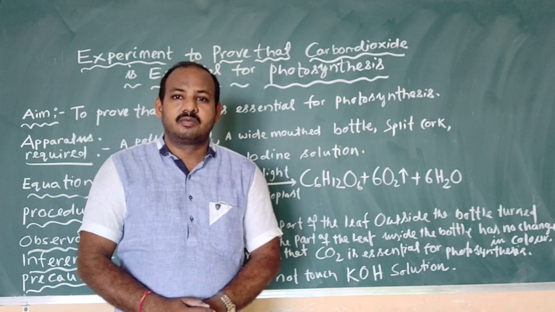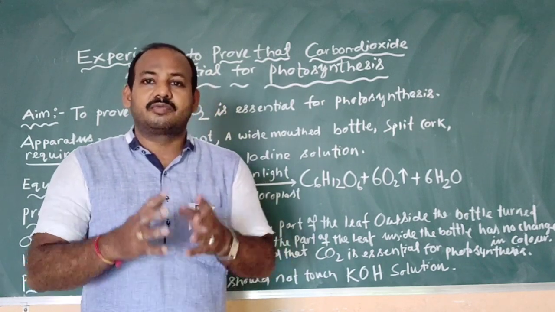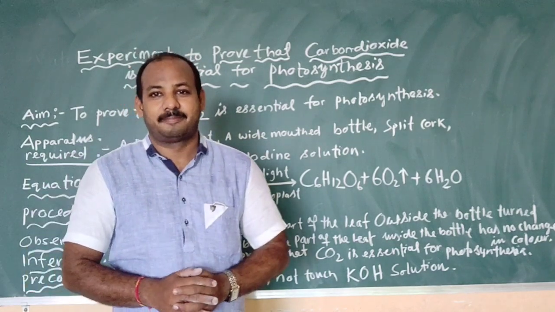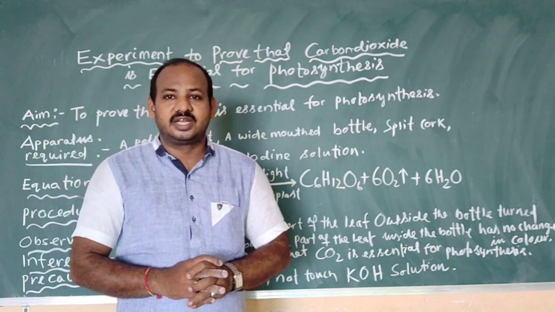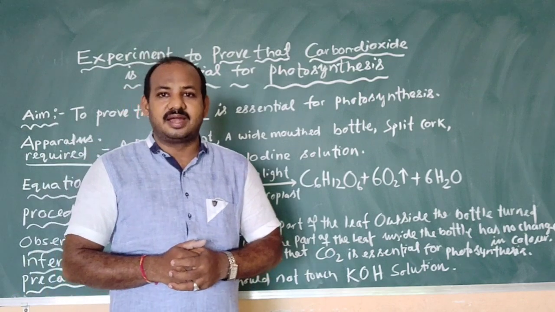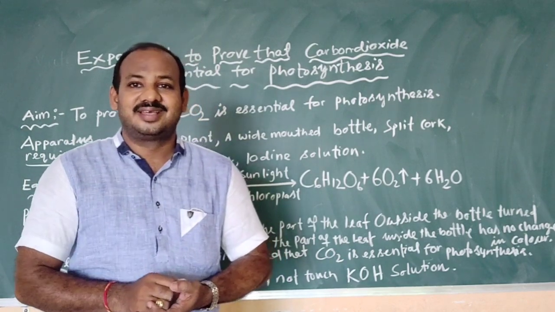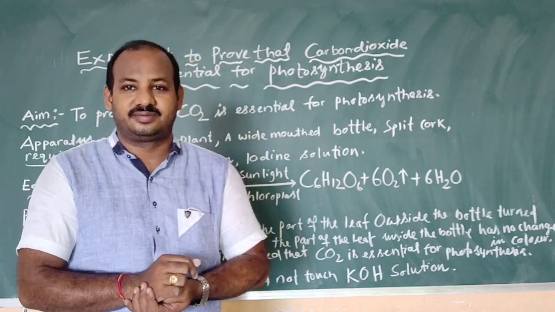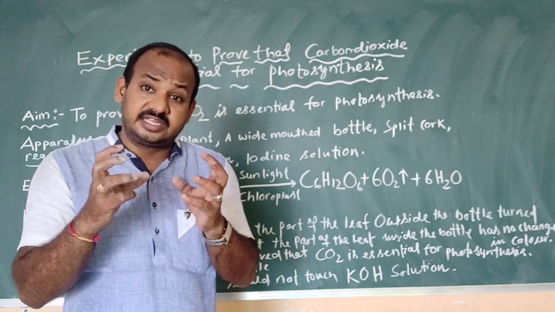First of all, for conducting any photosynthetic experiment, we have to destarch the potted plant. What do you mean by destarching? Already you know, children, once photosynthesis takes place in green plants, glucose is synthesized, which is converted into starch, and starch is stored in the leaves. Okay, children? And it is stored as a reserve food also.